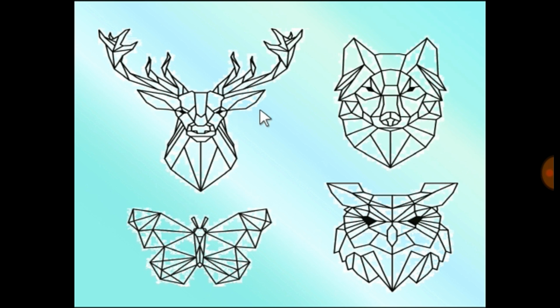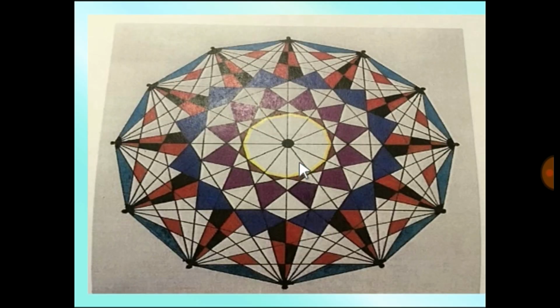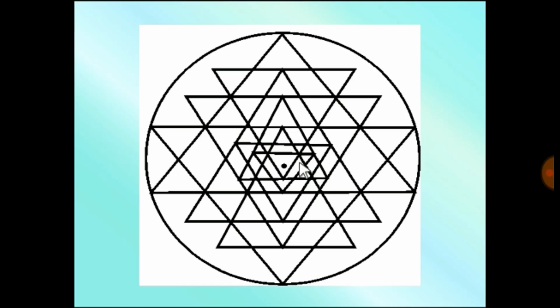Again, so many different figures. Pause the video. Try to make these. You will enjoy. As I always say, all work, no play makes Jack a dull boy. So geometry is very interesting. See this picture. Simple lines and certain circles. Beautiful picture done. Right? Yes, it's sacred. You can only see triangles, triangles, triangles. That is straight lines.